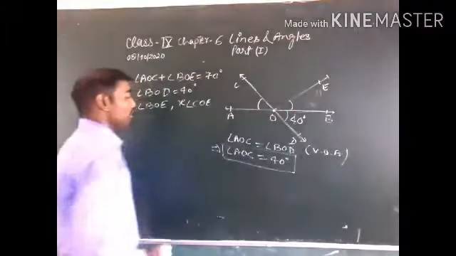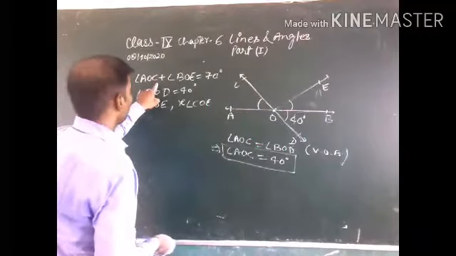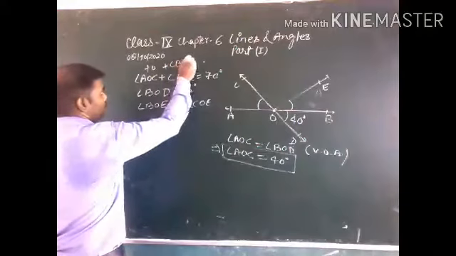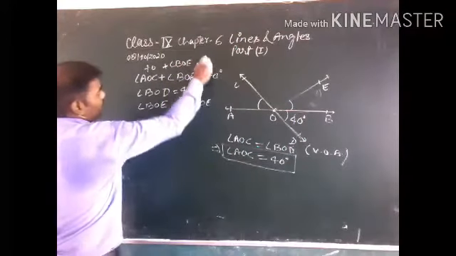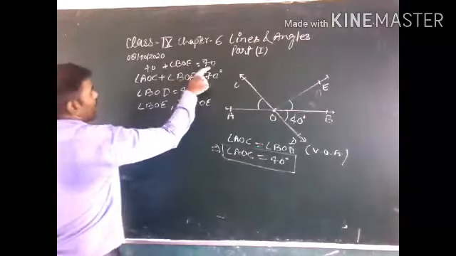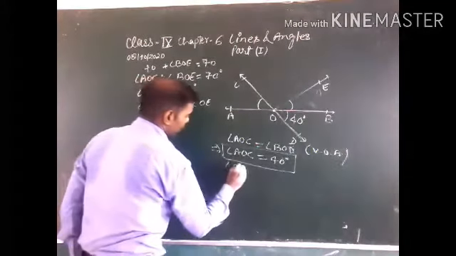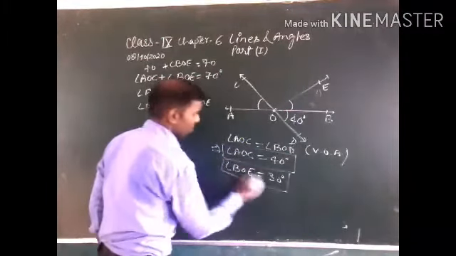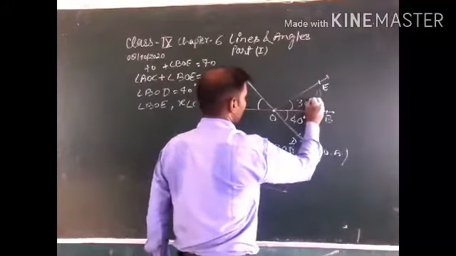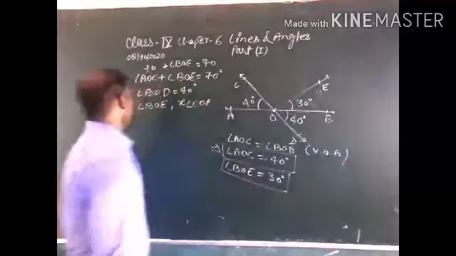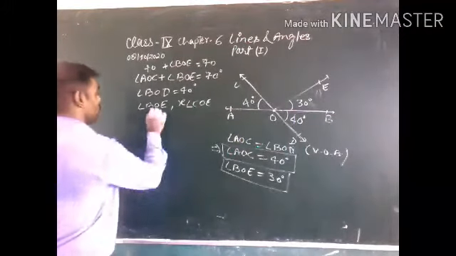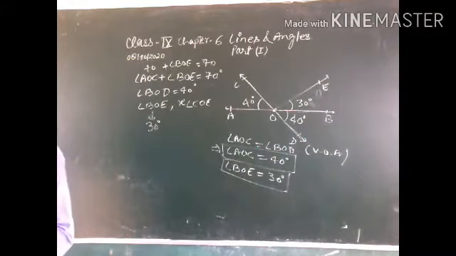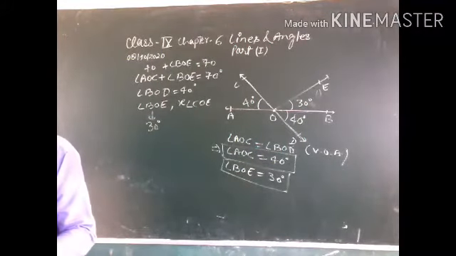It means angle AOC is 40 degrees and BOE we have not known, and the sum is 70, so BOE is 70 minus 40, that is 30 degrees. BOE is equal to 30 degrees. It means this is 30 degrees and this is 40 degrees. Find BOE: BOE is equal to 30 degrees.